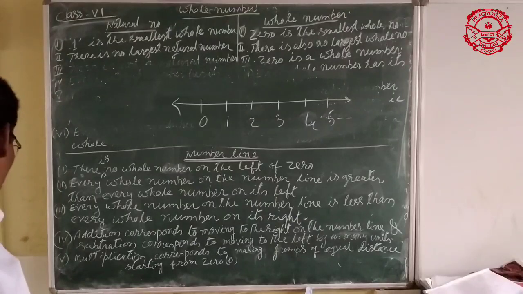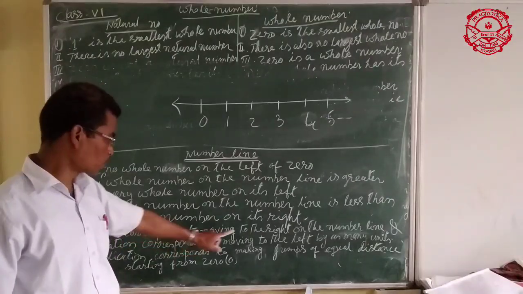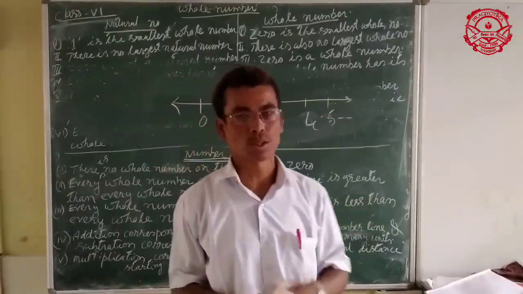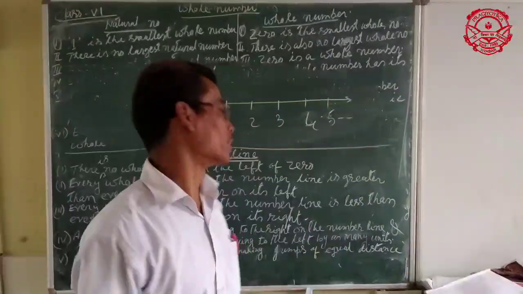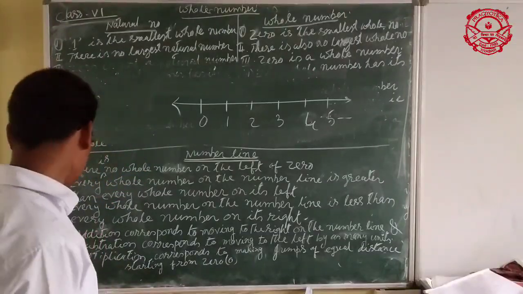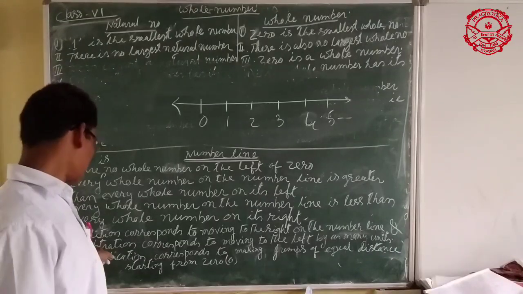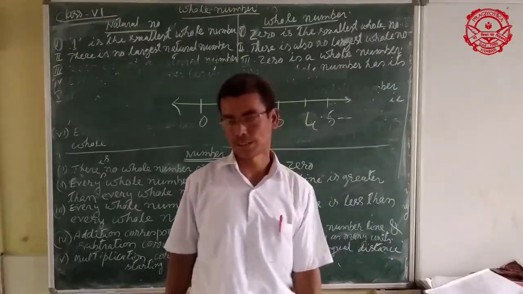When we add two or more numbers on the number line, addition corresponds to moving to the right on the number line. When you add two or more numbers, you have to move towards the right. And when you subtract any number from a given number, subtraction corresponds to moving to the left by as many units.